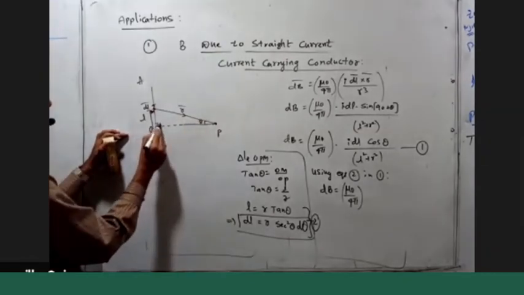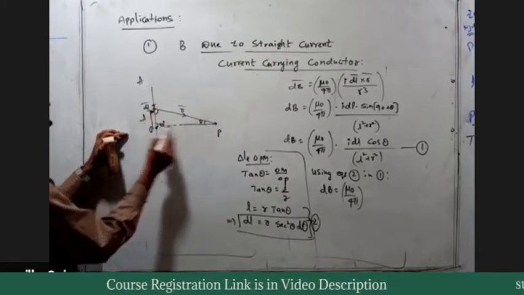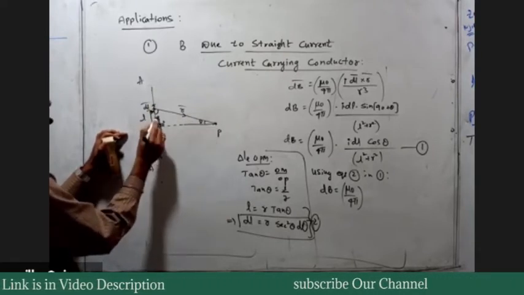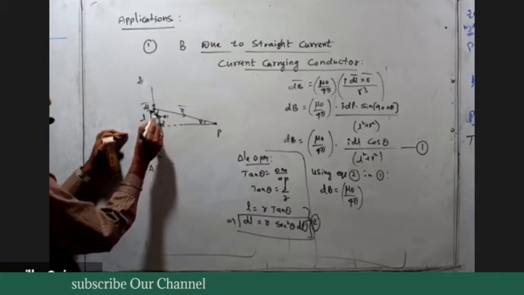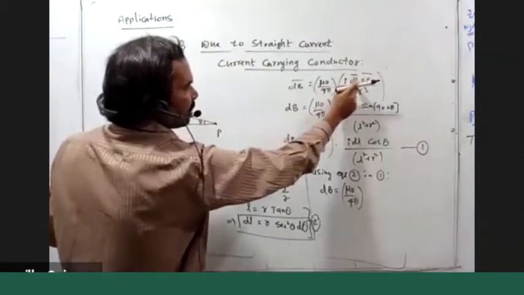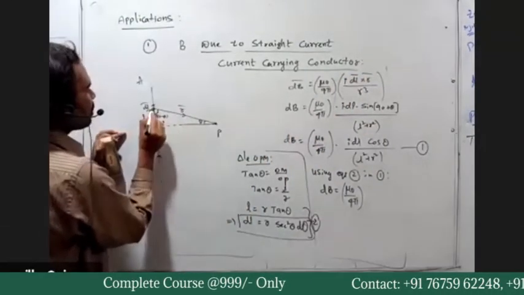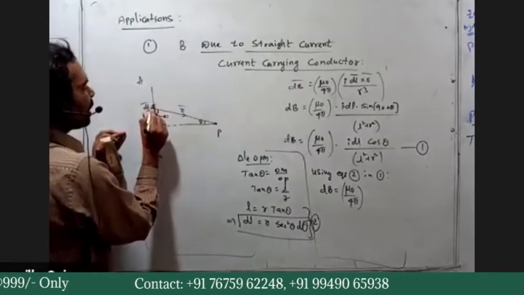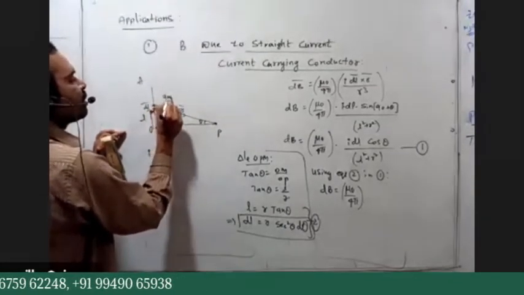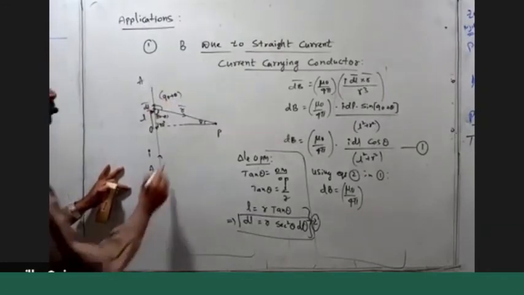Here this angle is 90 degrees. This angle, you know, because this is a right angle triangle, this is 90, this is theta, this is 90 minus theta. But in our expression, the angle between dL bar and R bar is needed. This is R bar. This is dL bar. You want this angle. This angle is 90 plus theta. I hope now you understand.